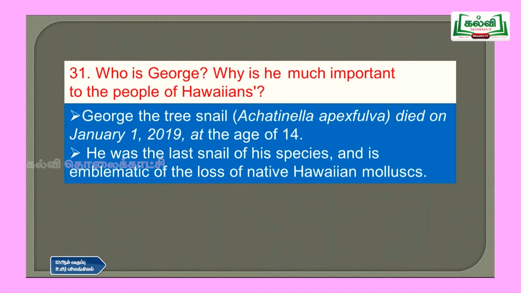And question number 31, who is George and why is he very important to the people of Hawaii? So George, the tree snail, that is Achatinella apexfulva, died on January 1st, 2019 at the age of 14. He was the last snail of his species and is emblematic of the loss of native Hawaiian molluscs. This is the last tree snail which was alive, and now we don't have any snails in that area.